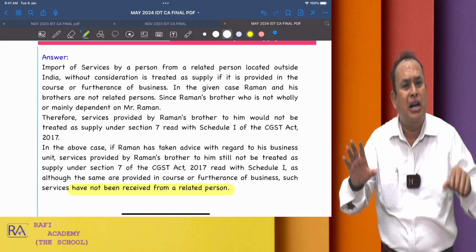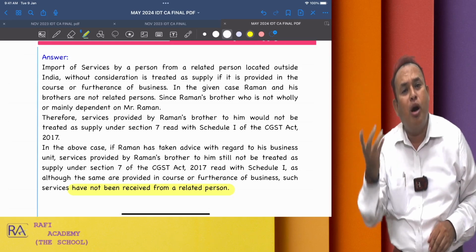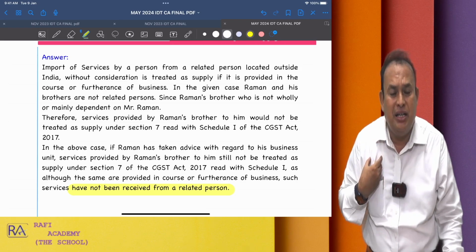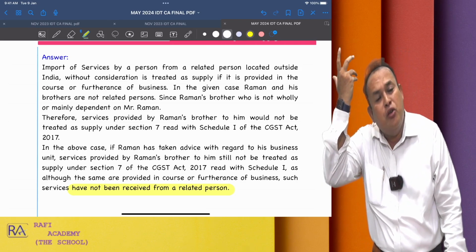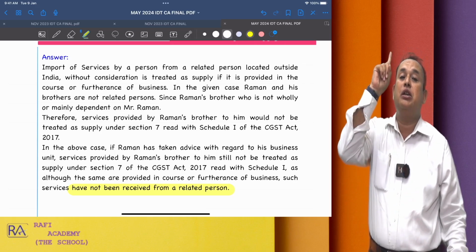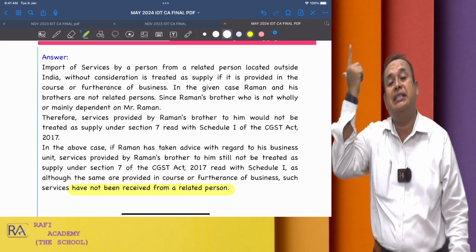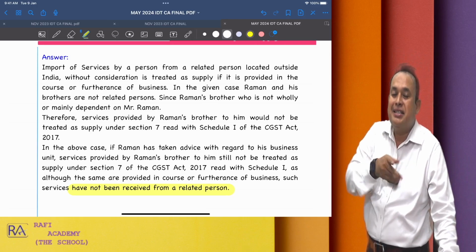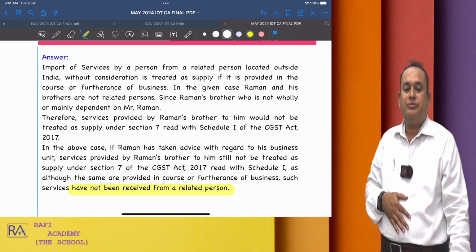Raman imported legal consultancy services from his brother, a well-known advocate in London, for consideration, which specifically qualifies for exemption under the IGST Act. That's the reason I said it is still not taxable.